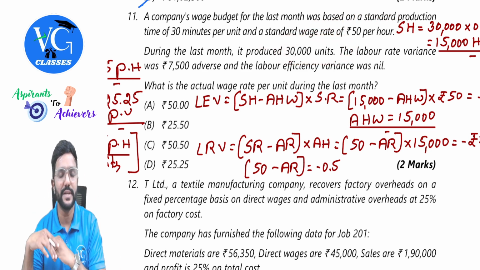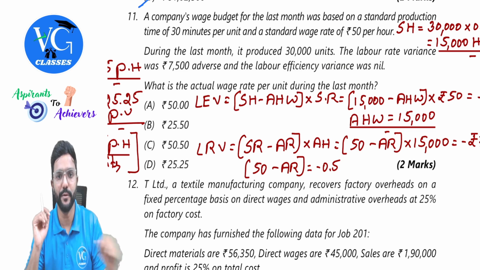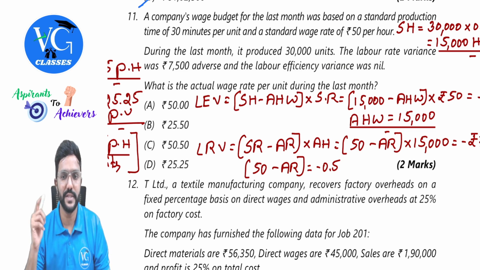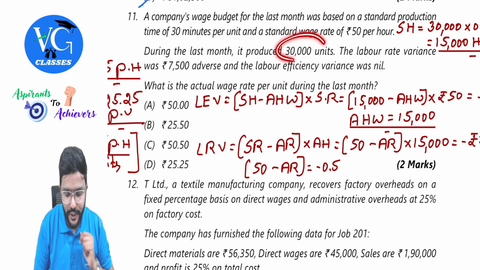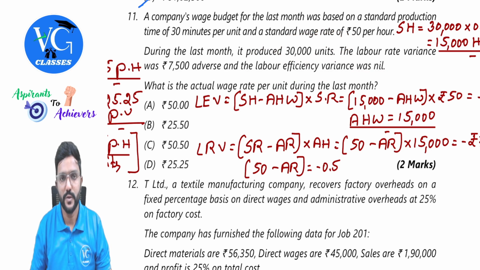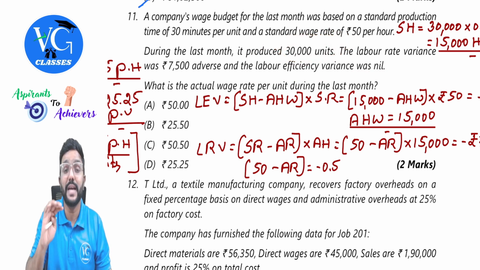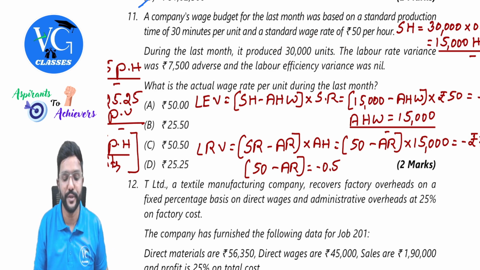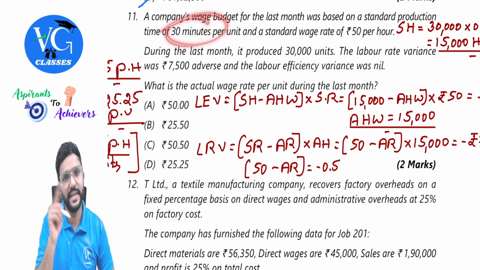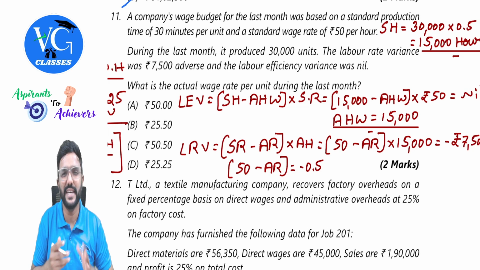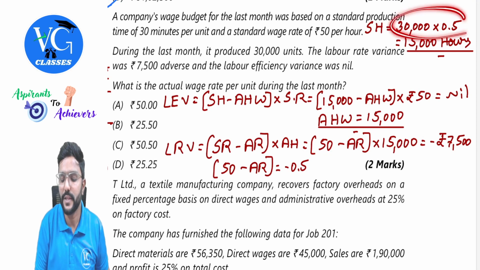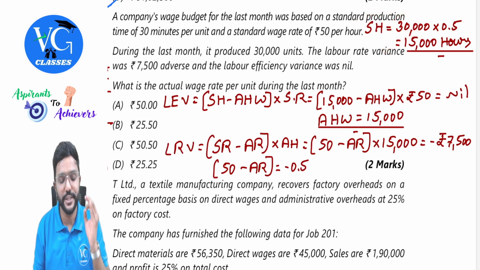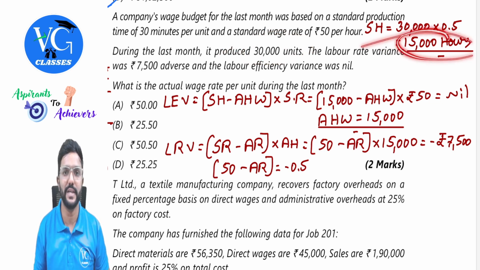The labor rate variance was 7,500 adverse, negative. And labor efficiency variance was nil. Guys, here itself you should get a clue. Listen here. Actual output is 30,000 units. So to produce these 30,000 units, what are the hours I was supposed to take? Standard hours for actual output. 30 minutes for each unit. So can I take it as 0.5 hour, half an hour? Yes, sir. So 30,000 into 0.5 to produce the actual output of 30,000 units, the standard hours which were supposed to be taken was 15,000 hours.